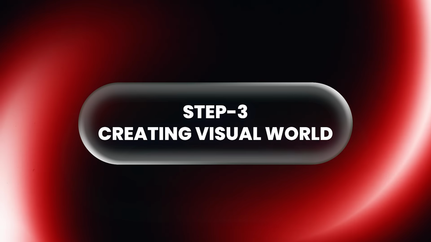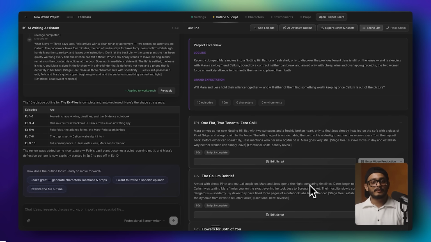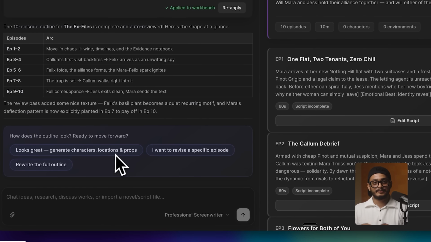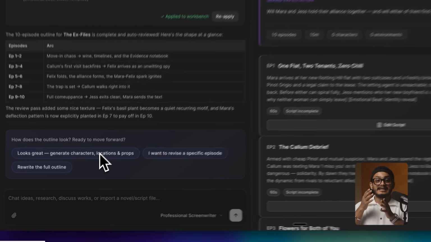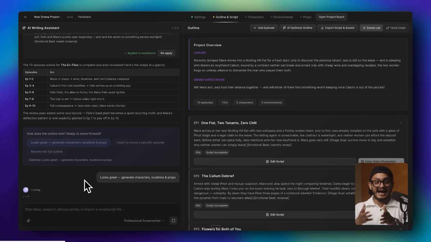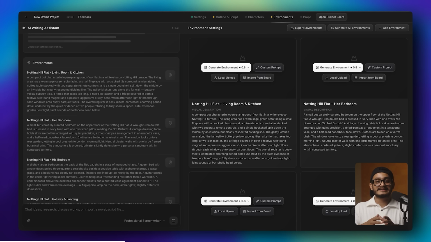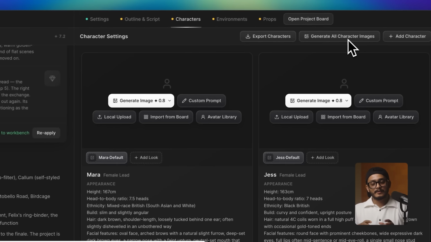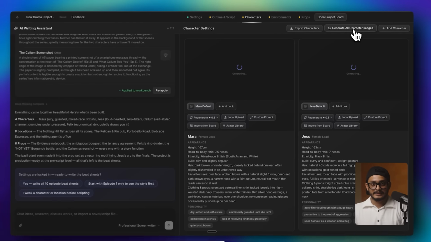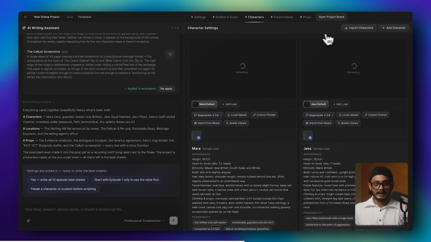Step 3. Creating your visual world. Now next we work on the characters, locations and props. I will hit generate and the AI starts building everything at once. The characters, the environments, objects, all in parallel. Now once it's done, you've got full descriptions for every character, location and props in your story. You can generate character images one by one or all at once. I'm gonna select generate all character images. Now the default model is Nano Banana.